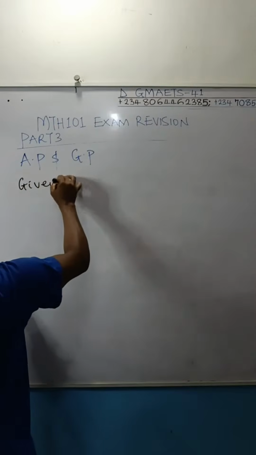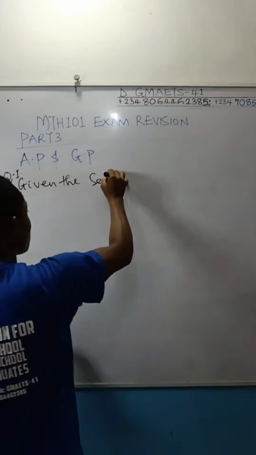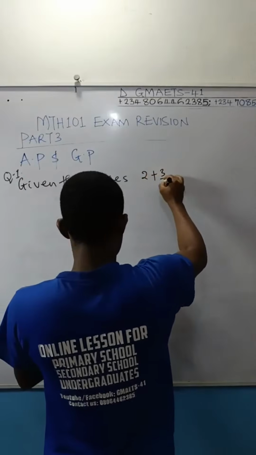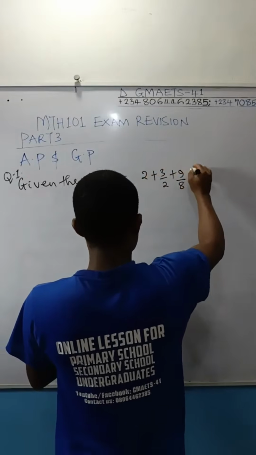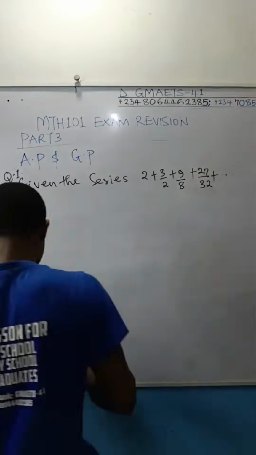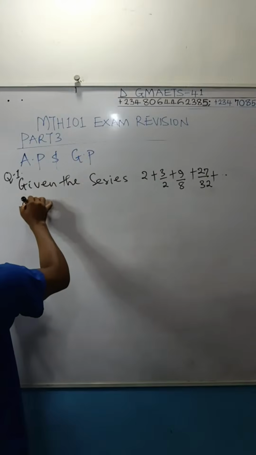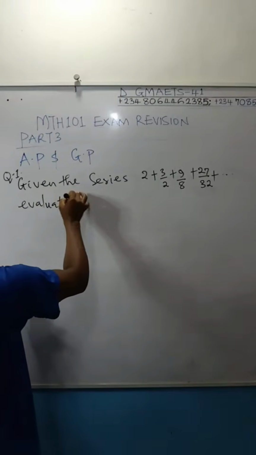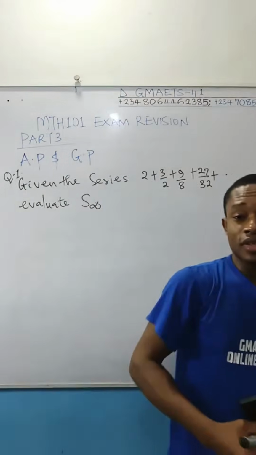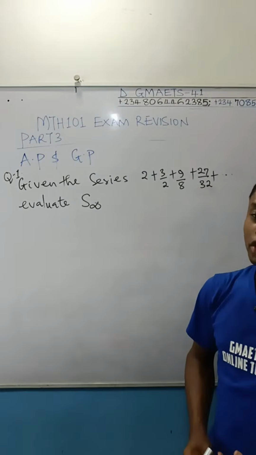Given the series, this is question 1 here. Given the series 2 plus 3 over 2 plus 9 over 8 plus 27 over 32 plus continuing in that way, evaluate this. That means you have to evaluate the sum to infinity of this GP.